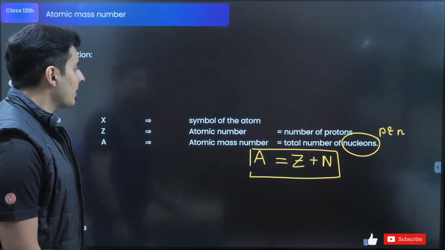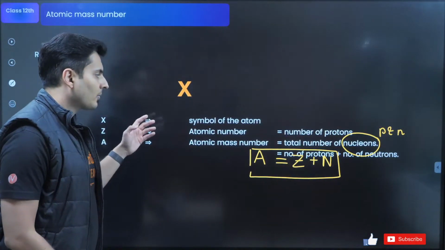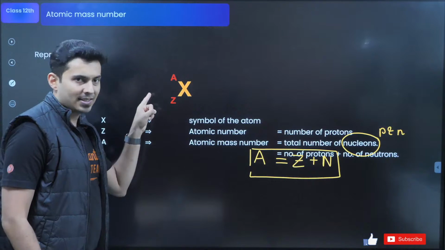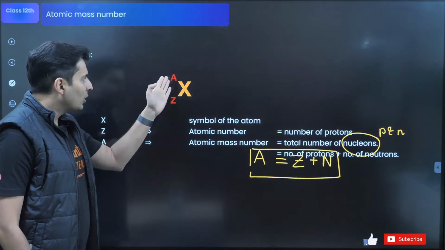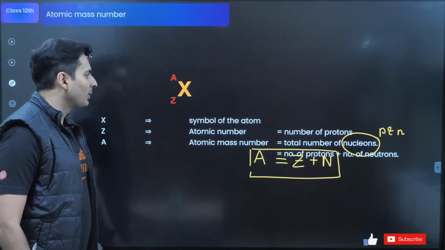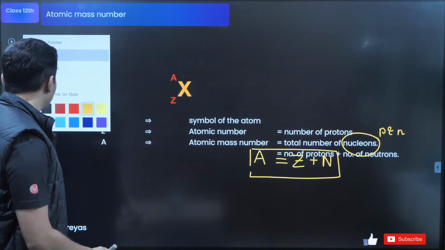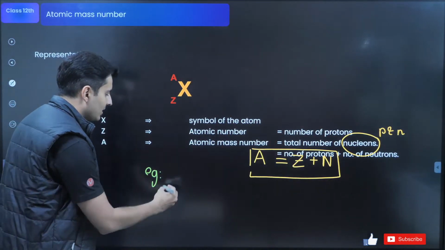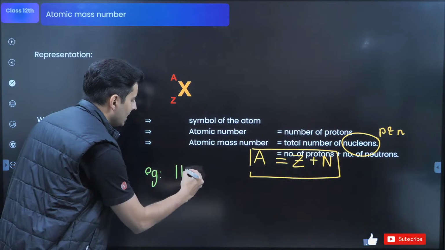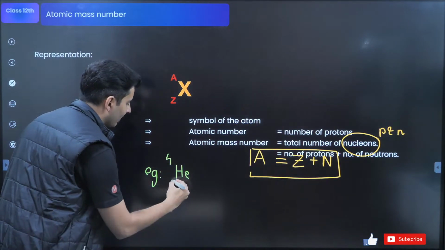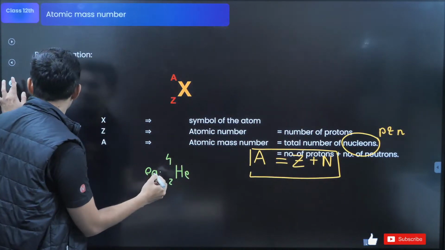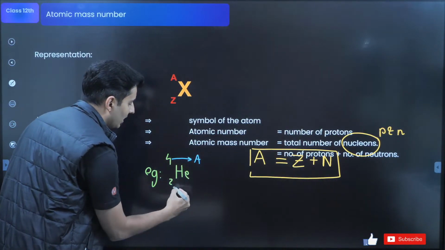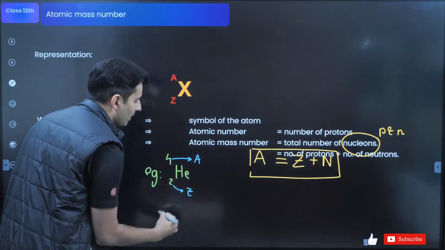And the way you generally represent any given element is something like this. Look at this. X is that element, like oxygen, atomic mass number on the top and atomic number below. So just to give you an example, if I have helium and I say 4 over here and 2 over here, that means this 4 is the atomic mass number, this 2 is the atomic number.